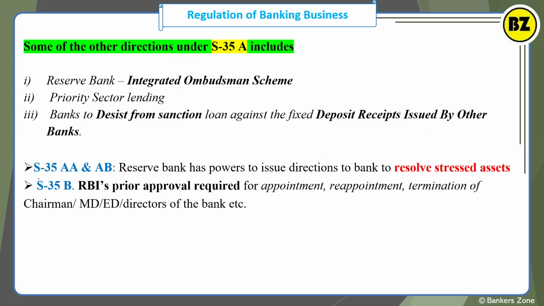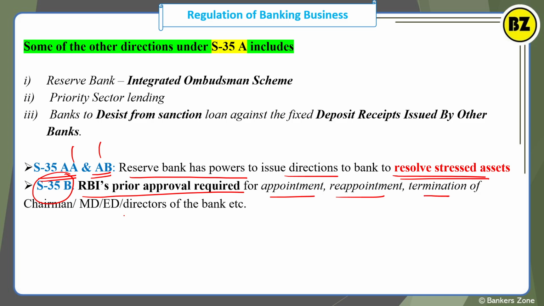Now sections 35AA and 35AB, what are these? Mainly, the Reserve Bank has the power to issue directions to the bank to resolve stressed assets. We have already discussed sections 35AA and 35AB, right? Section 35B is all about the prior approval required for the appointment, reappointment or even termination of the higher authority like the chairman, MD, ED or the director of the bank.